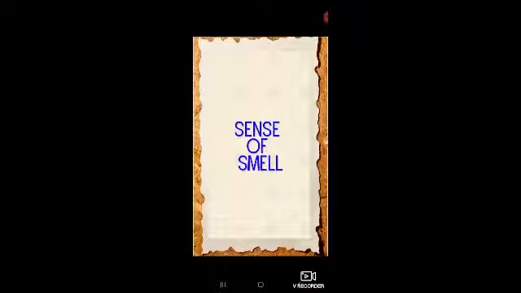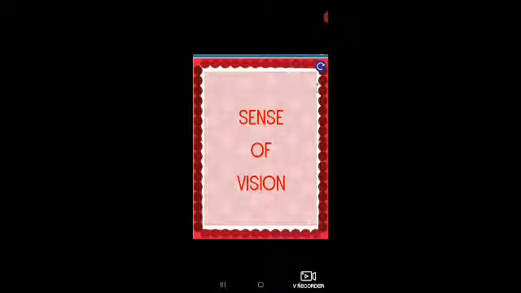In the previous session, we have learned about the sense of smelling in some animals. Means they use their smelling power to detect their food, to search their food. Today, in this video, we are going to learn another sense organ, that is the eyes of some animals. We will see how eyesight of some animals help them to search their food. So we are going to study sense of vision.